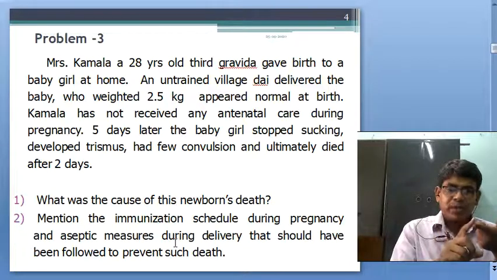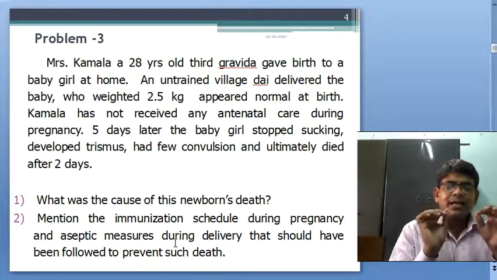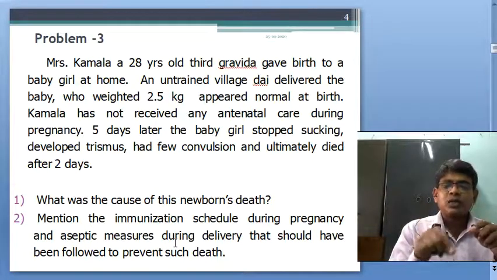It is supplied from the hospital, in a disposable delivery kit. And fifth one is the clean cord stump, that means nothing is applied on the cord stump.